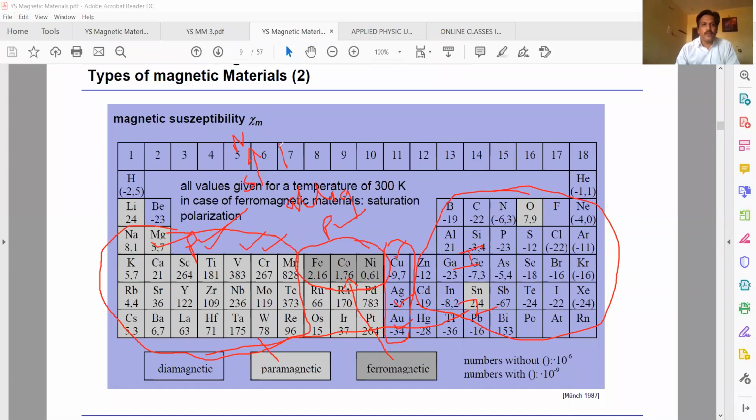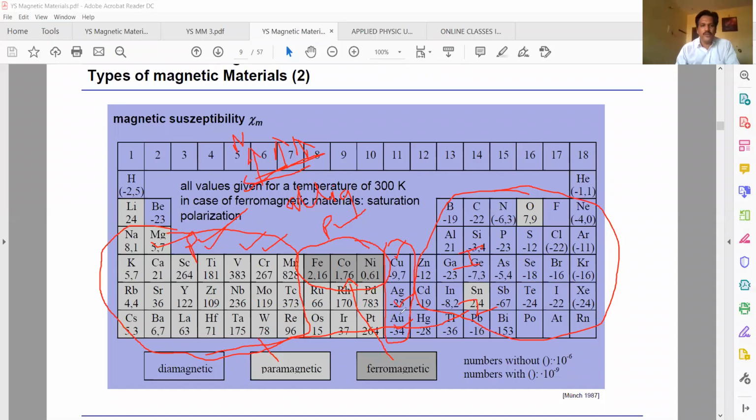Like that you have to see how they are aligned. This is one magnet, this is one magnet, this is one magnet, like that. You have to see these dipoles, how they are aligned. Based on that alignment, the magnetism comes. So today we are discussing these three: dia, para, and ferromagnetic materials. First we go for diamagnetic materials.